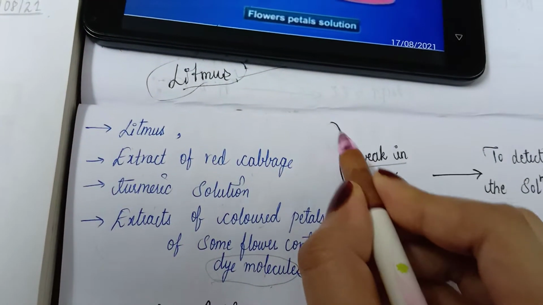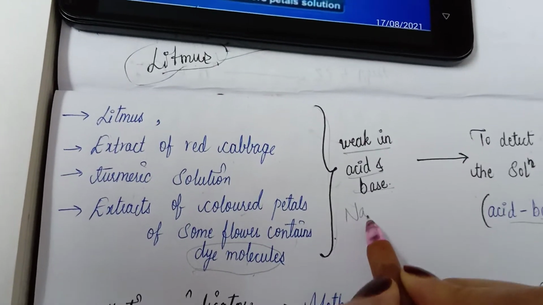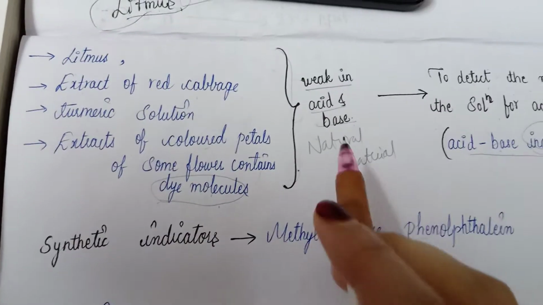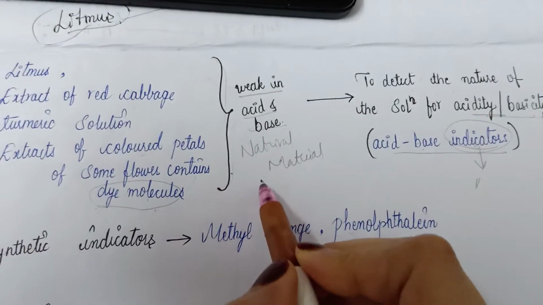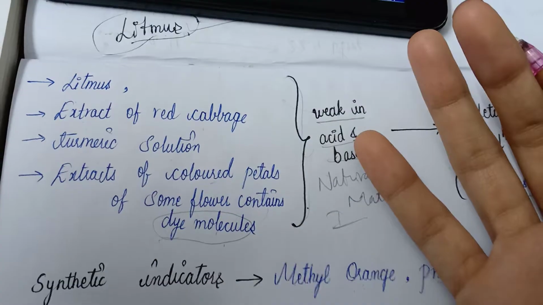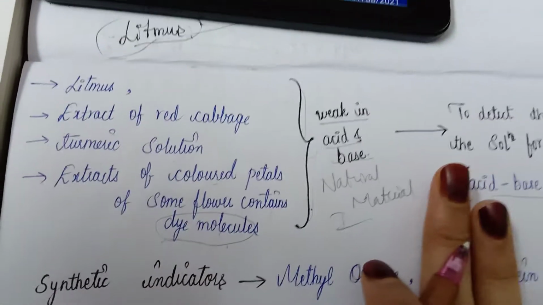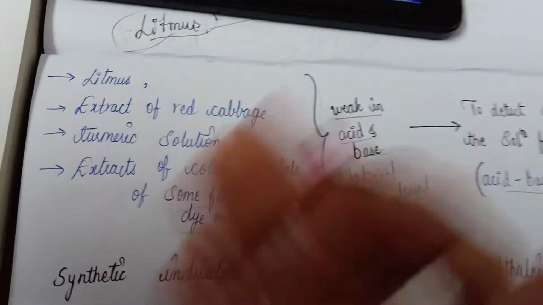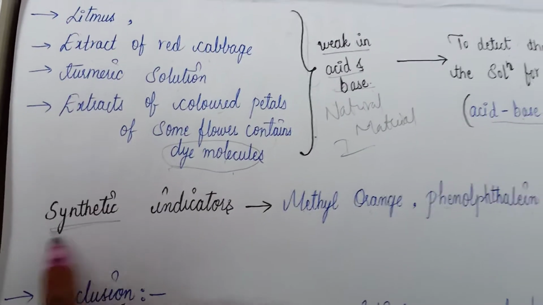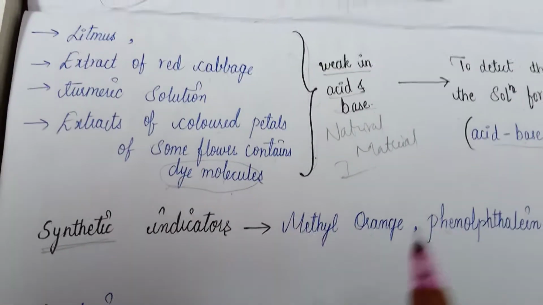And you know, these are all natural materials, which means these are natural indicators. And what are the synthetic indicators? Natural indicators means not man made, they are natural. Synthetic in the sense of man made, synthetic means artificial. The man made indicators, what are the man made indicators?